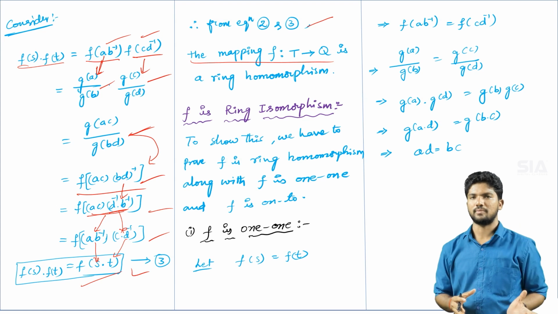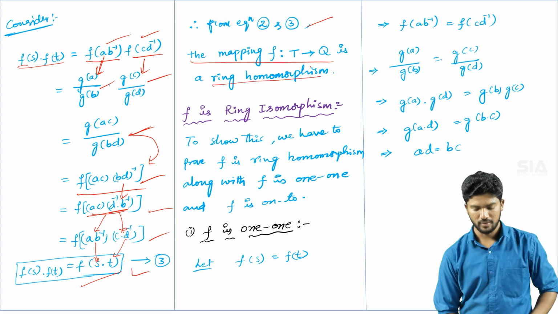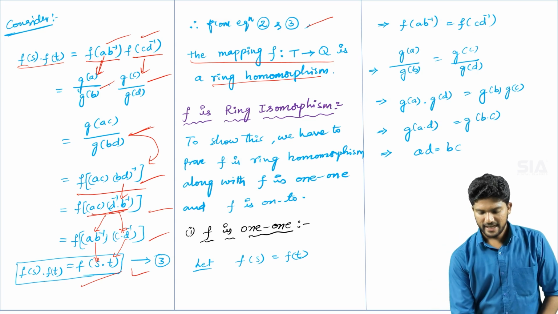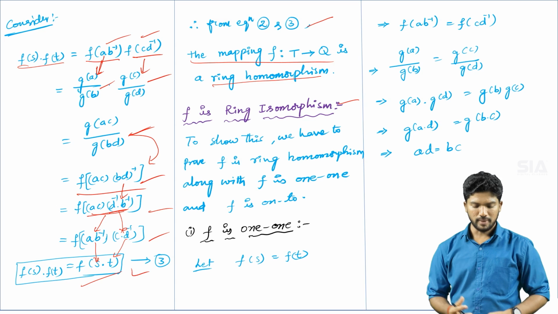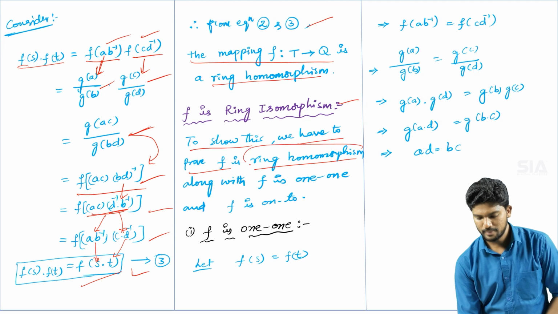Don't write group homomorphism. Group homomorphism is different; you are using ring homomorphism. Okay, half of the theorem is completed. Now the second half is isomorphism. To prove that F is a ring isomorphism, we have to prove that F is a ring homomorphism. Already this part is done.